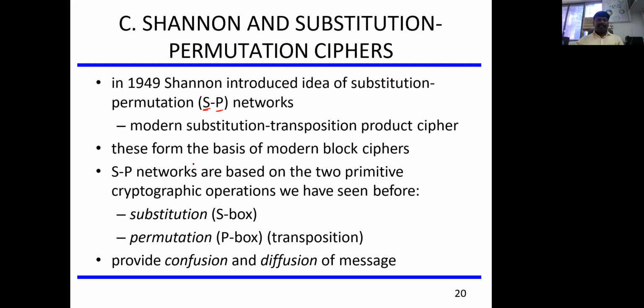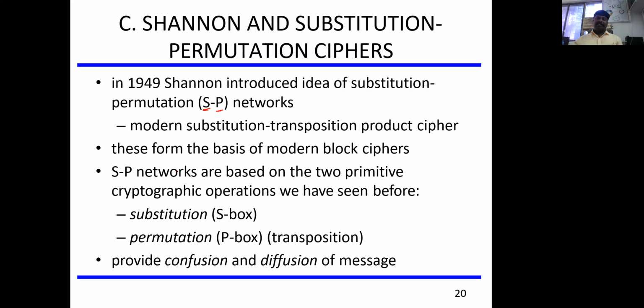When you talk about these substitution and permutation combinations, I hope you are all clear with what is meant by the substitution technique and the permutation technique. In the substitution technique, each and every character present in the plain text is replaced by another character, symbol, or some other letters.